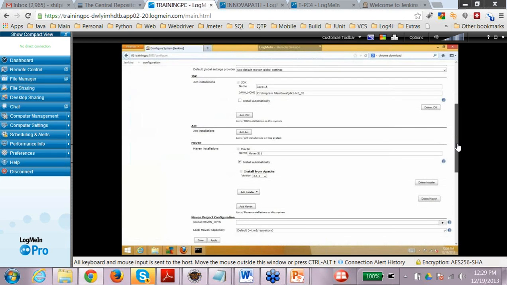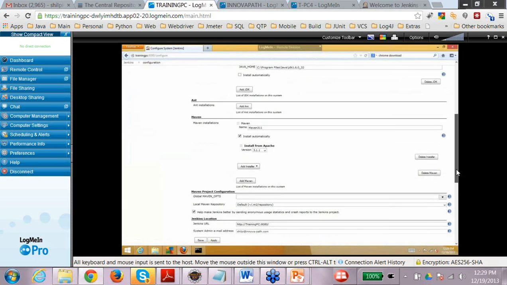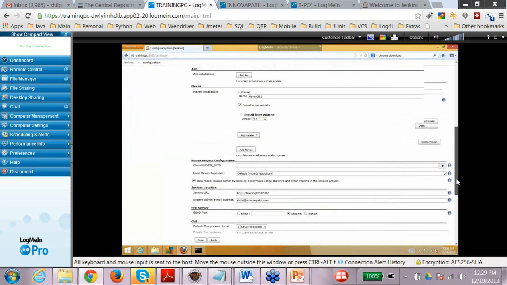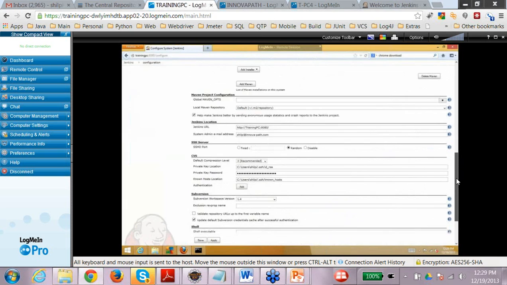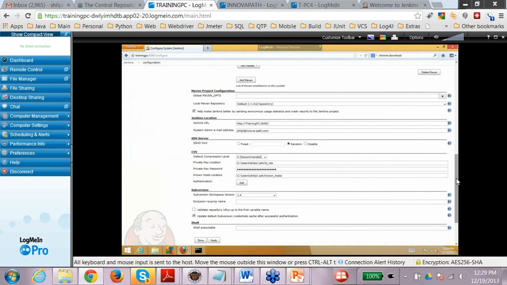And this configuration is different from what you do on the local machine. So remember, I'm working on the build server right now. So Jenkins would be installed on the build server, not on your local machine, right? Then you will not have a Subversion plugin here. So if you want, you can add a Subversion plugin.